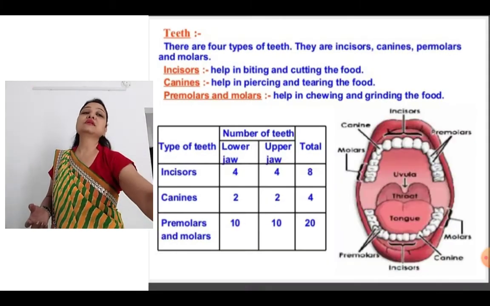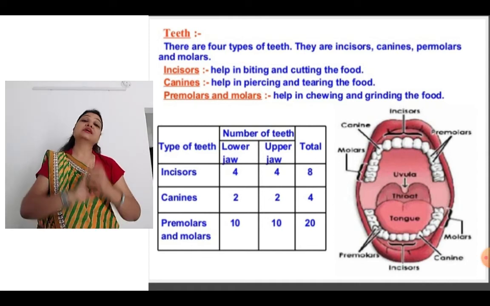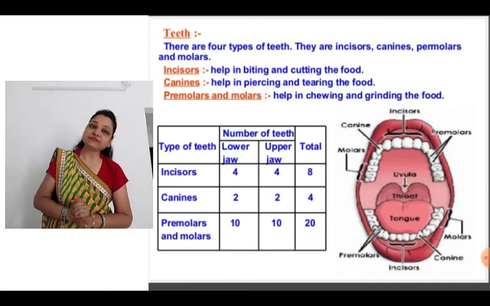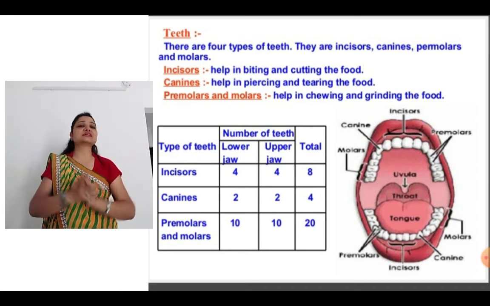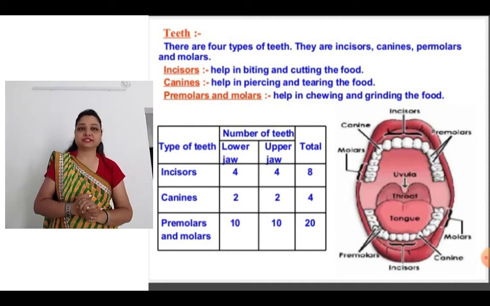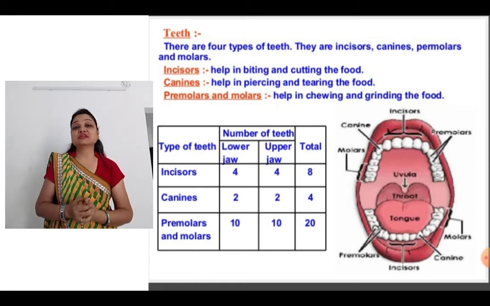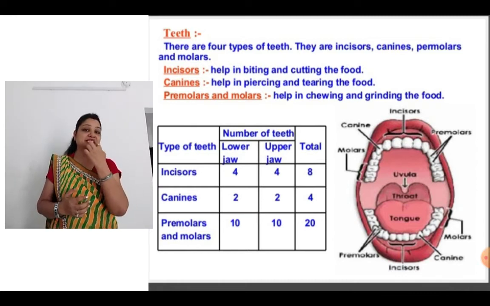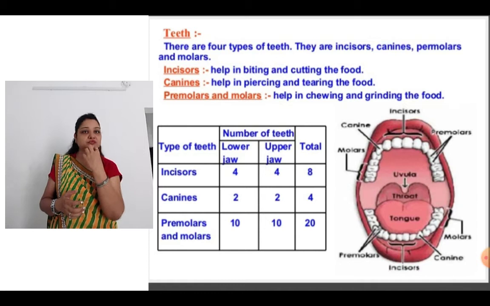Okay. Now coming to the next thing, before starting with the process of digestion in human beings, I want you all to have a brief knowledge about the teeth. Although I know you must have the knowledge from your previous classes, still for a recapitulation, let's discuss some important points in brief regarding the types of teeth in our body. There are mainly four types of teeth, you know that: incisors, canines, premolars and molars. Now incisors are the ones which help in biting and cutting, the front ones, rabbit teeth. Okay, they are for biting and cutting, front ones.